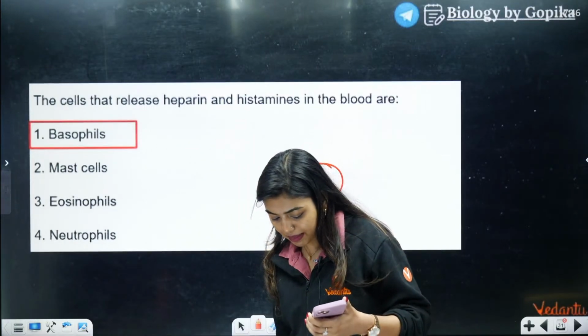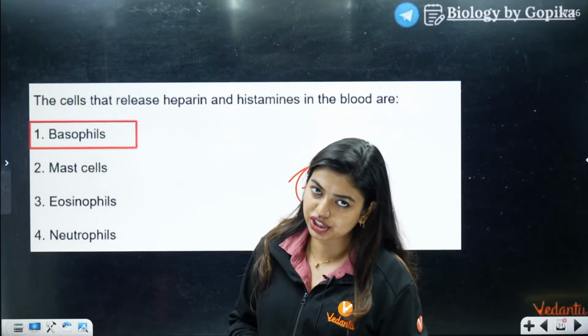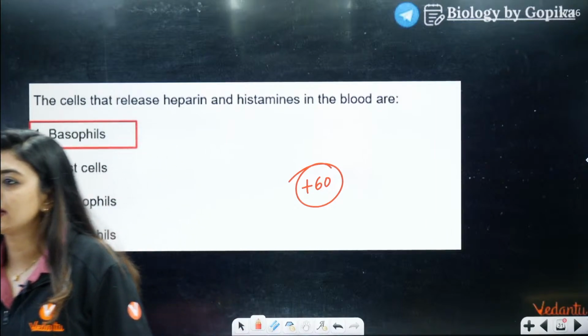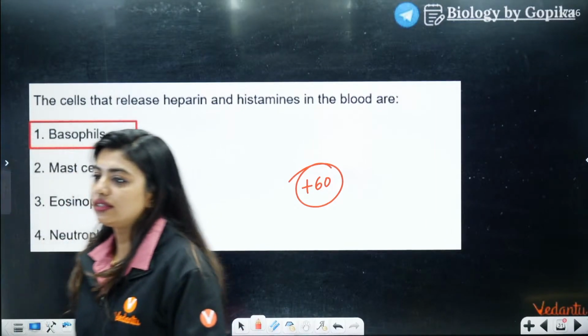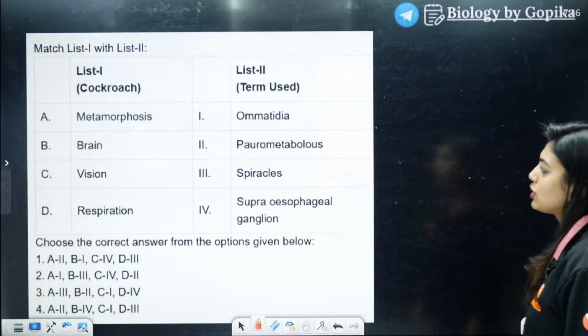And mainly we talk about mast cells releasing the histamine because they are going to help with allergic reactions. Okay? So marks are gone. Plus 60. Very good. Some of you got plus 60. Excellent. Next question on the screen.